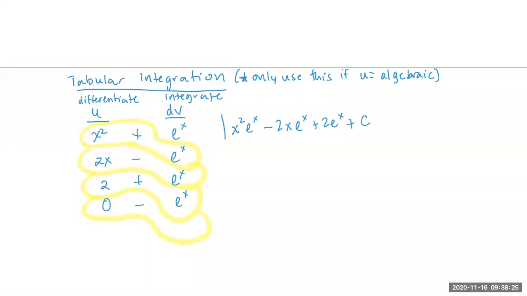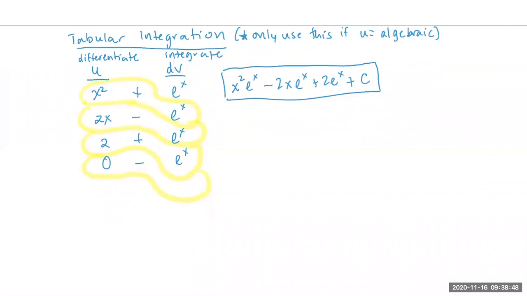Okay, so that's the shortcut way. And then if we were to do x cubed, you just do the derivatives of x cubed on the left, and then e to the x on the other side. I don't think I'm going to be able to get to that particular example. I wanted to do the last example with you guys and come back to the beginning of the next class. We'll make sure that you understand tabular, although I don't feel like most kids have issues with that. It's really neat for when we have to do x to the 4th or x to the 5th. Definitely useful to know.